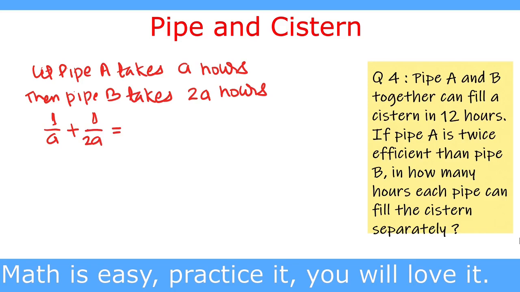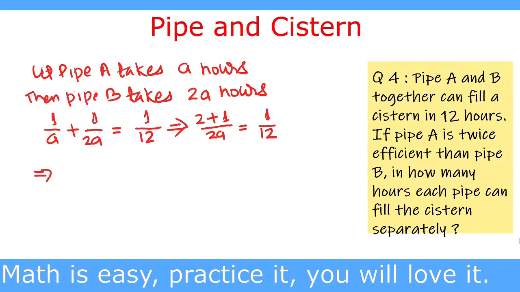it is given that when both are filling together, they can fill the cistern in 12 hours. So in 1 hour, both together will fill 1 upon 12 part of the cistern. So I write 1 upon 12. So 1 upon A plus 1 upon 2A equal to 1 upon 12. A and 2A have LCM 2A, and A divides 2A 2 times and 2A divides it 1 time. So we write 2 plus 1. This is equal to 1 upon 12.